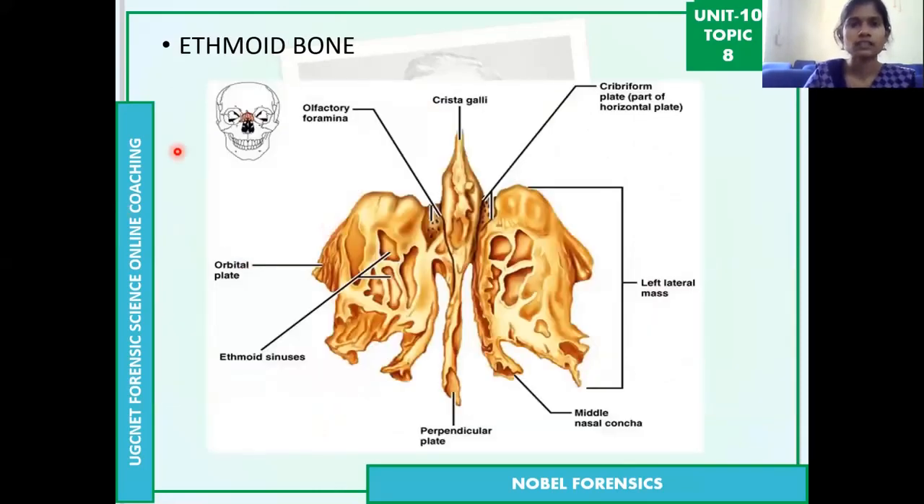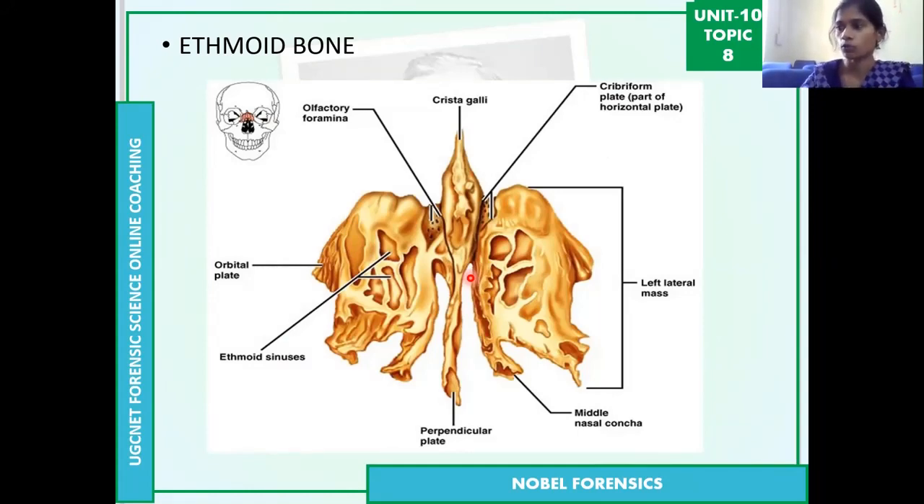Ethmoid bone. In the skull, it is in between the two eyes, between the two nasal bones. It is inside, so we may not be able to see it easily. This is the structure of the ethmoid bone. It is also one bone only. So these all are about the cranial bones.